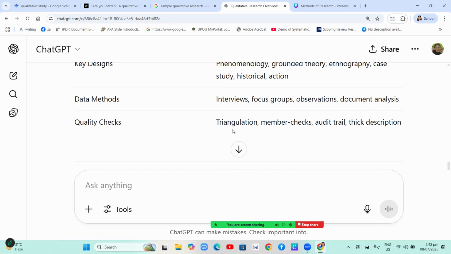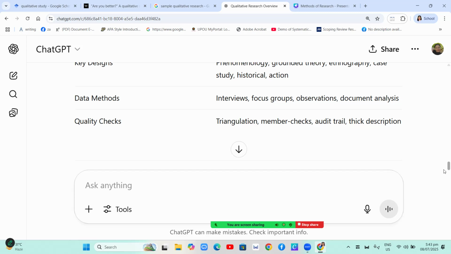And quality checks: triangulation. When you use triangulation, you compare a minimum of three groups, and you compare the data gathered, and you check if there is a similarity between their data. Member checks, audit trail, and thick description.